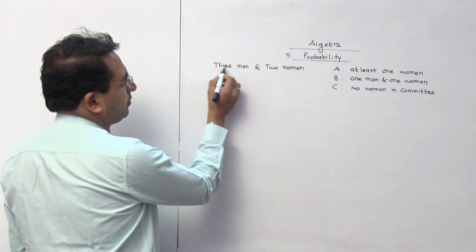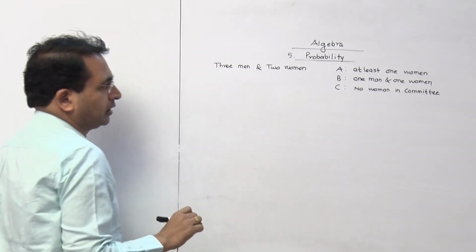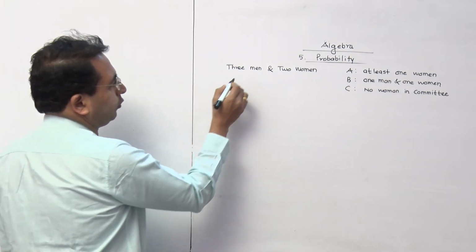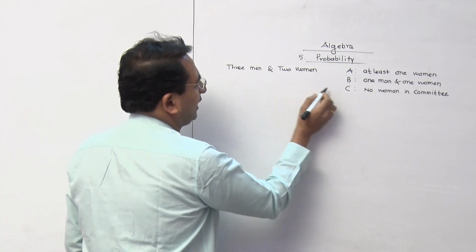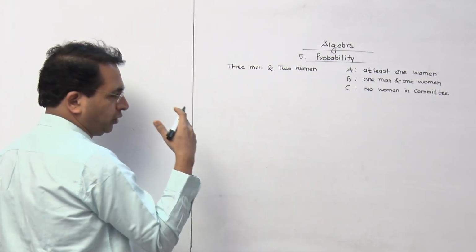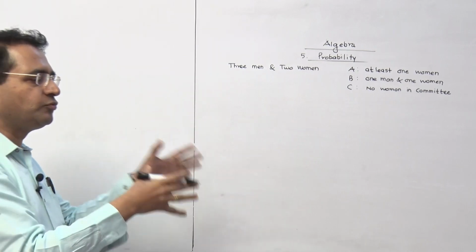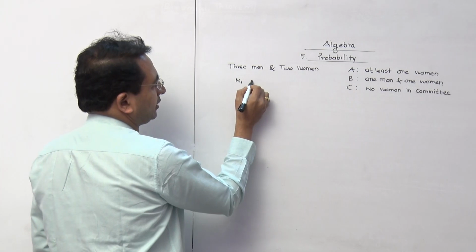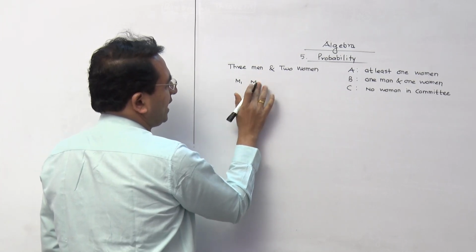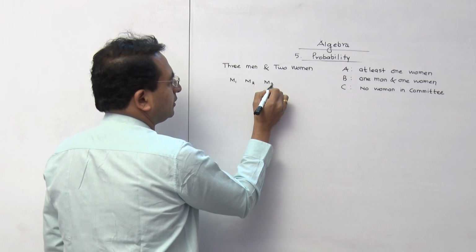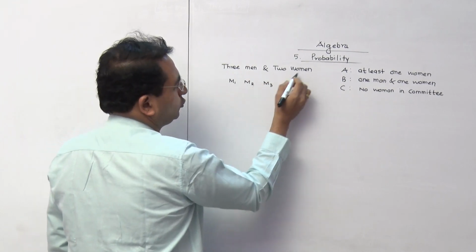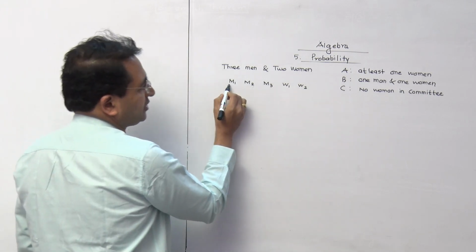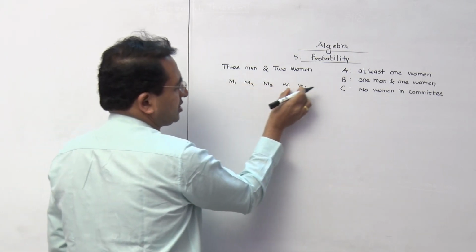They have given 3 men and 2 women, and you are supposed to form a committee of 2 members. Now, you don't directly write the things. What you are thinking, you can please put it on paper directly. 3 men, so I can consider them as M1, M2 and M3. That is 3 men and 2 women, so W1 and W2. This is what we can just write, leaving some space in between.